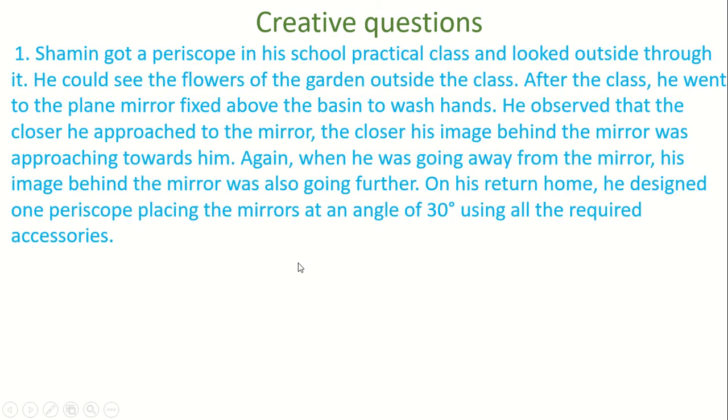Another creative question that is also taken from your book. Samin got a periscope in his school practical class and looked outside through it. He could see the flowers of the garden outside the class. After the class, he went to the plain mirror fixed.